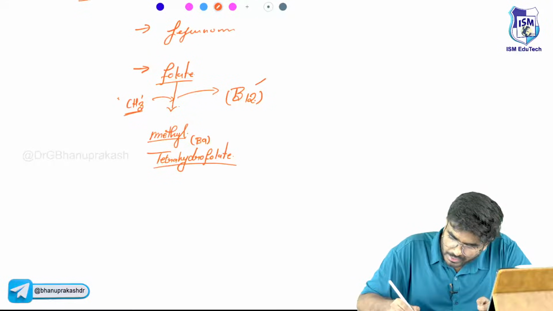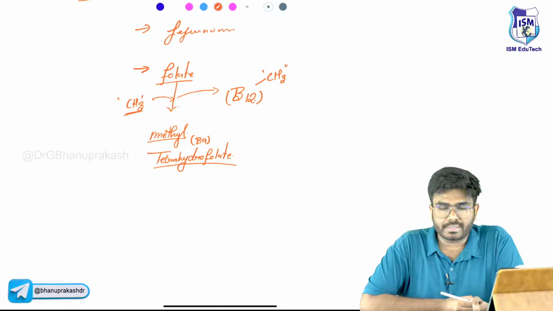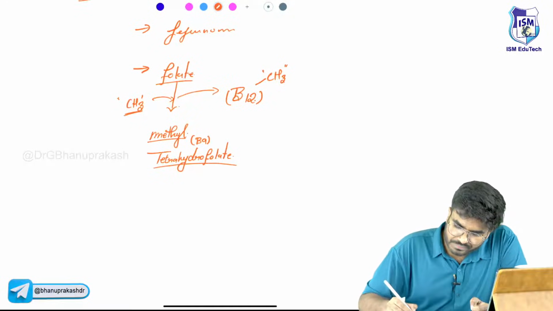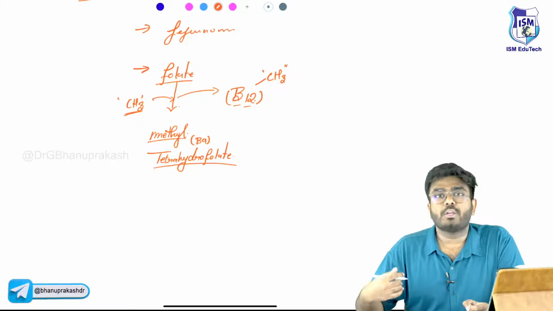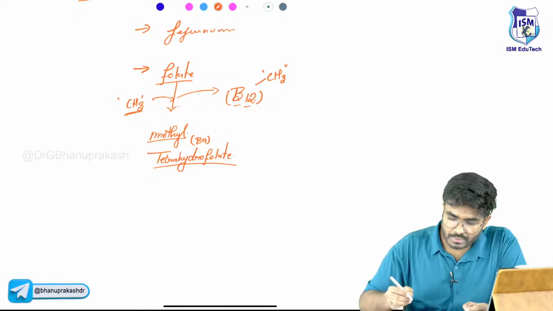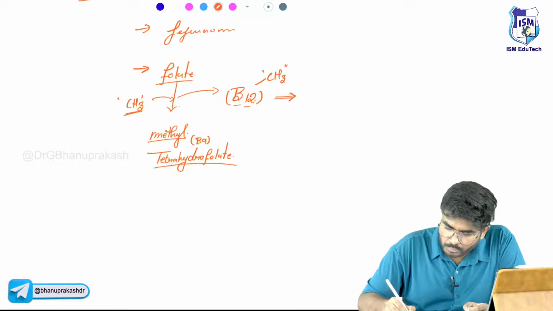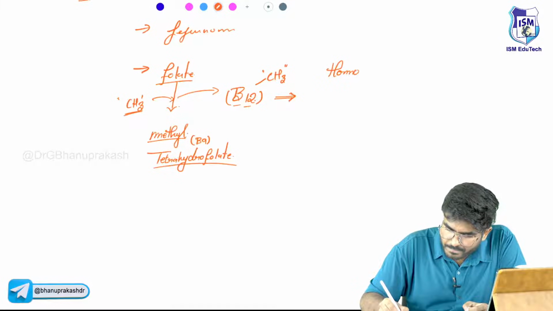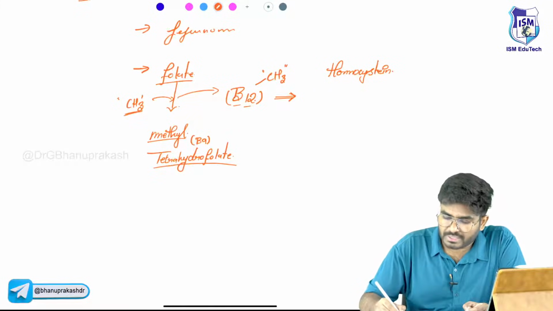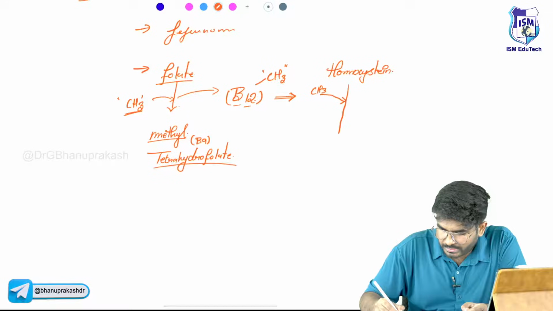Now this cobalamin is methylated. This B12 is a methyl donor. It will donate this methyl group to homocysteine. By accepting this methyl group, the homocysteine is converted to methionine.